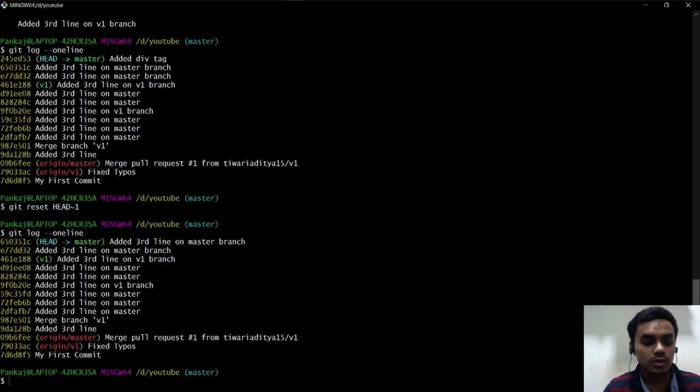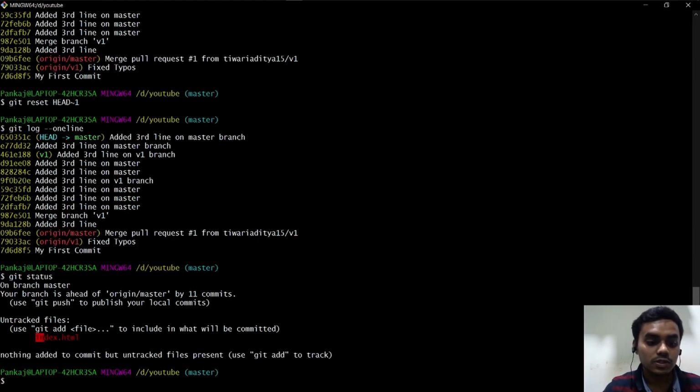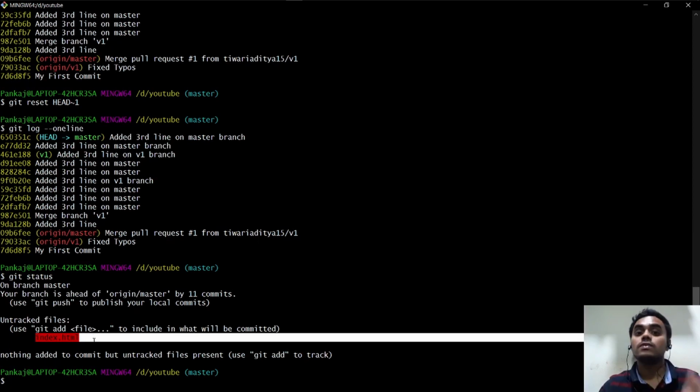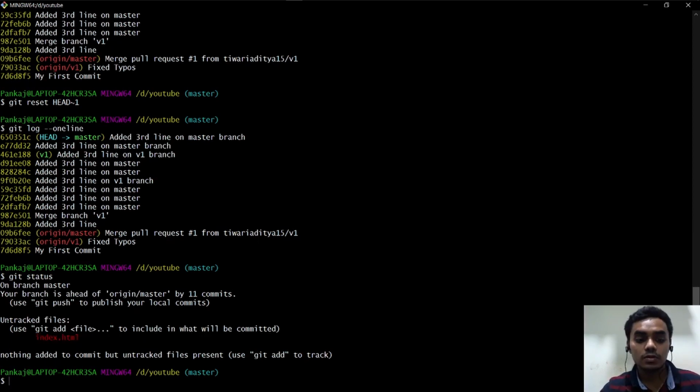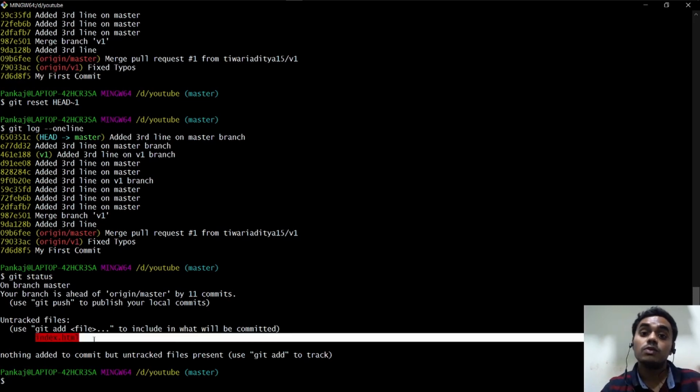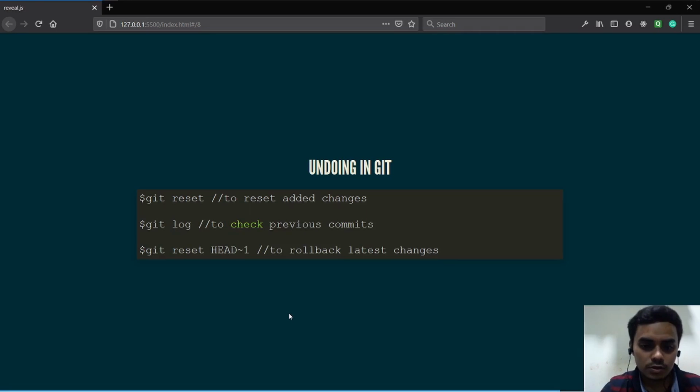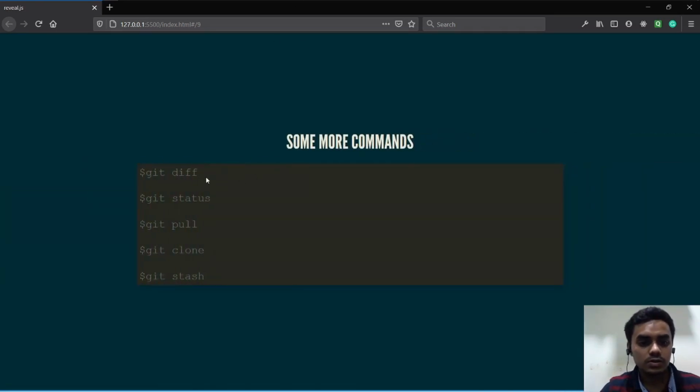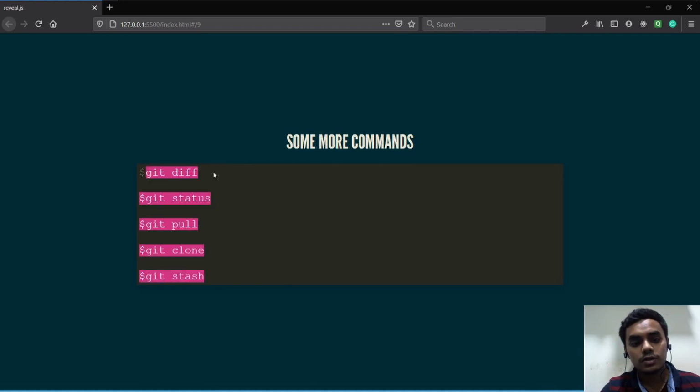So git log --oneline. Now our HEAD is pointing to "added third line on master". And now if I run git status, it shows whatever changes we made. We added it to the index, we committed it as well, but it now shows as untracked even though it was added and committed. So this is how undoing works in Git. Whenever you mistakenly add something and you want to undo it, you do it this way. There are also some other commands like git diff.